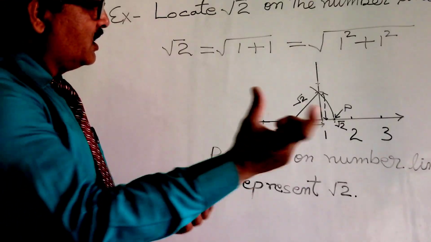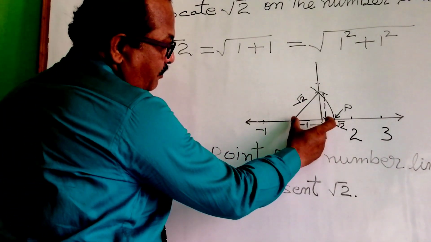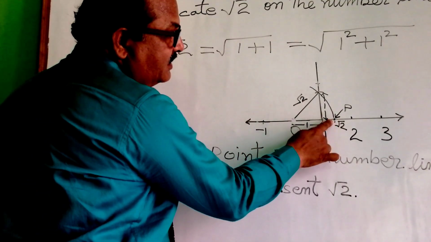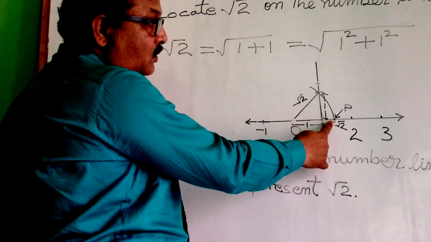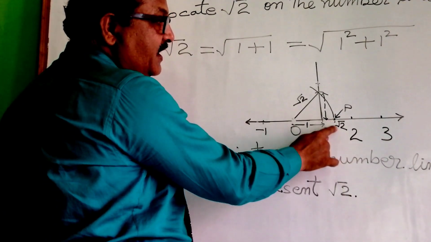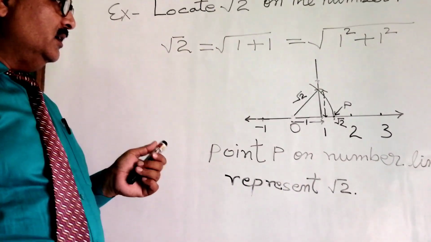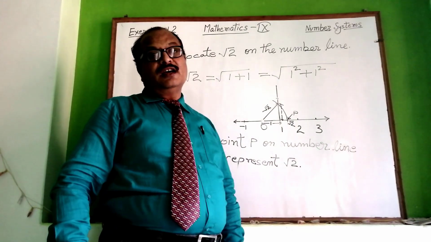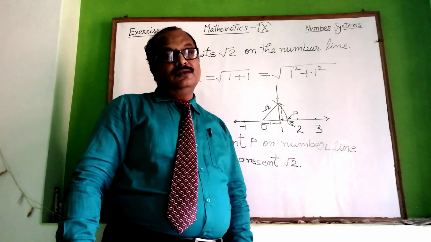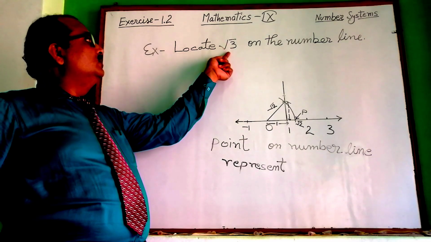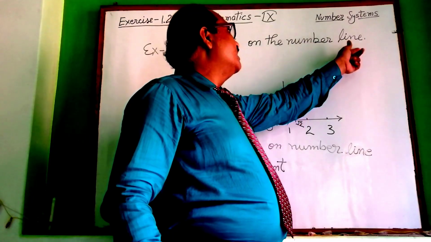So using your compass, put your compass here and swing it. It will intersect at some point. Locate it as point P. This point P is representing the irrational number root 2. So this is the representation of root 2. Now see the next question: locate root 3 on the number line.